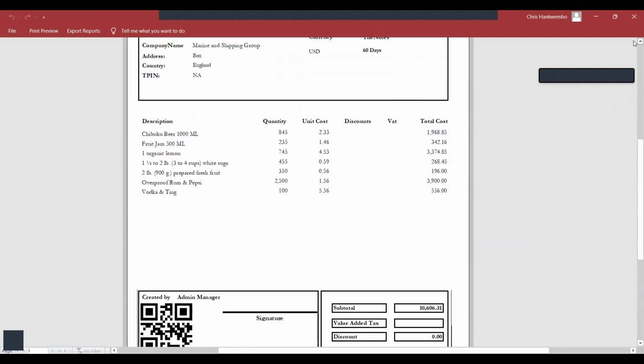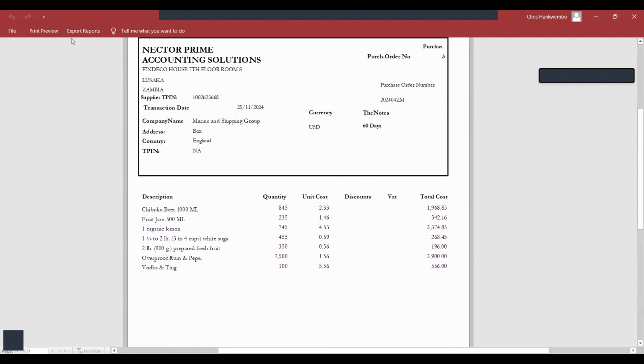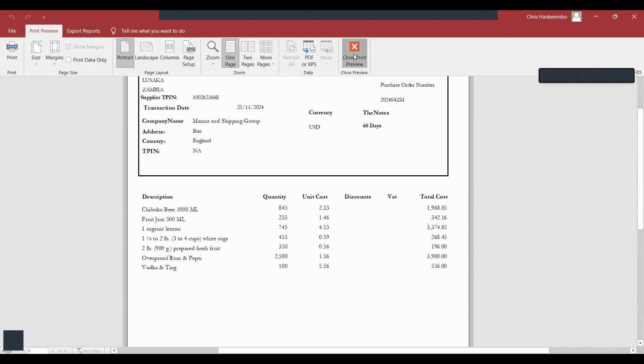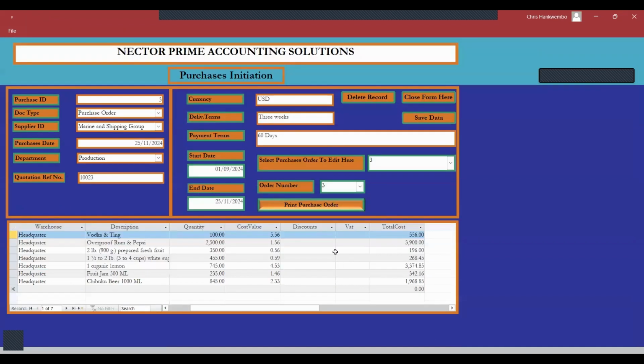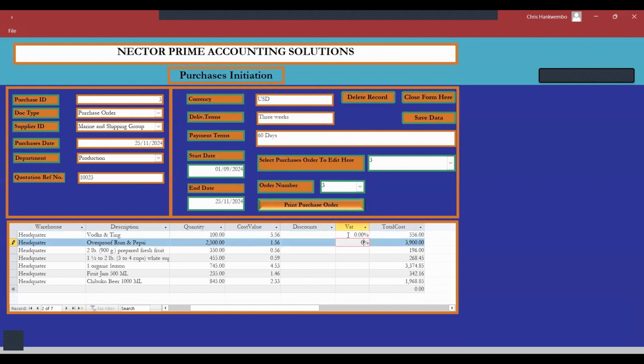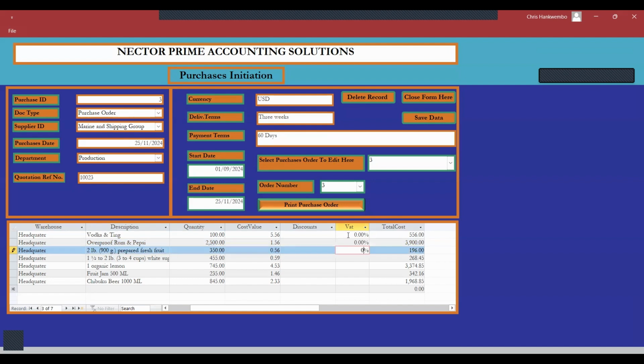So in this case, let's try to close here and do some finalization. 16%, we say maybe here 0. That's the way the order was created.